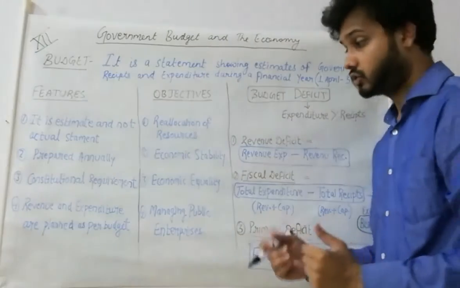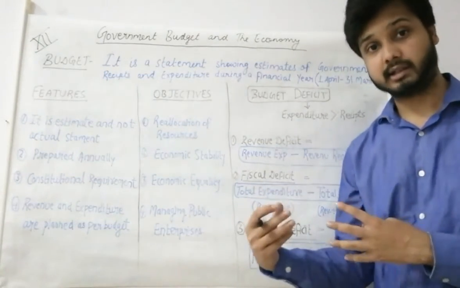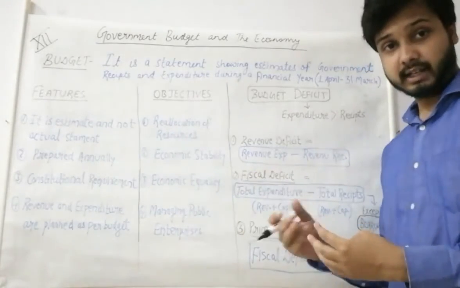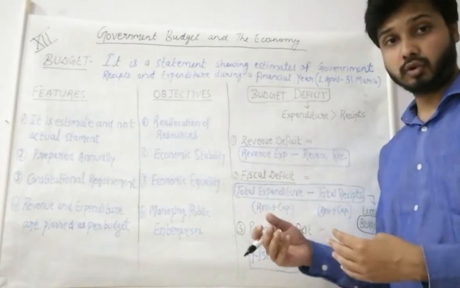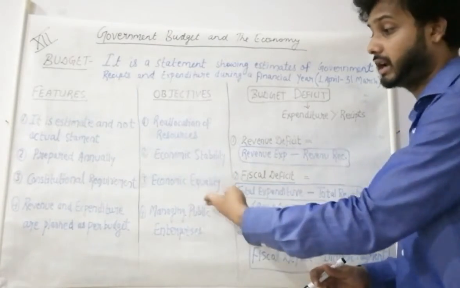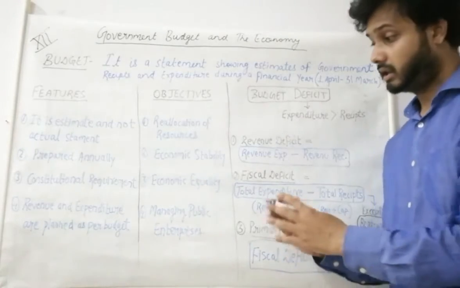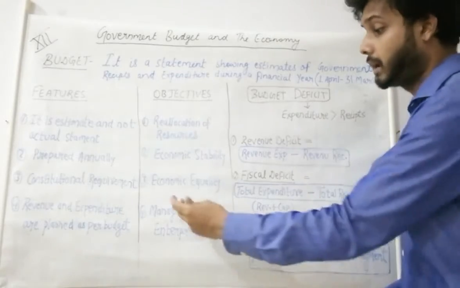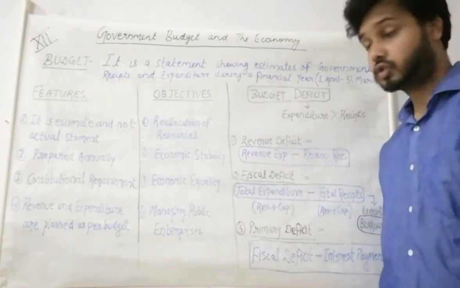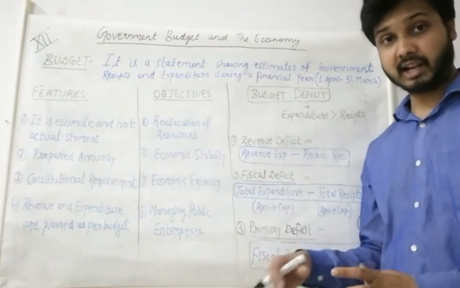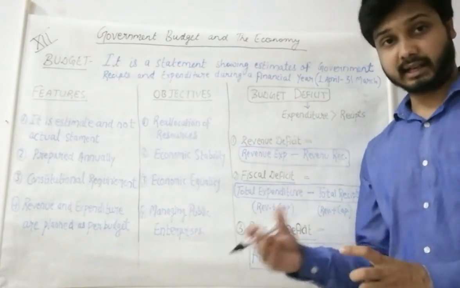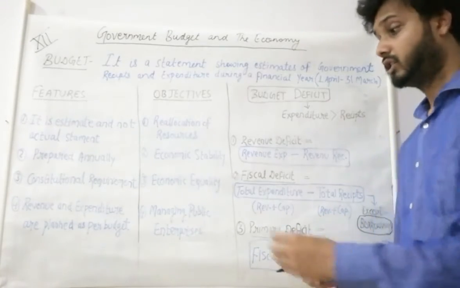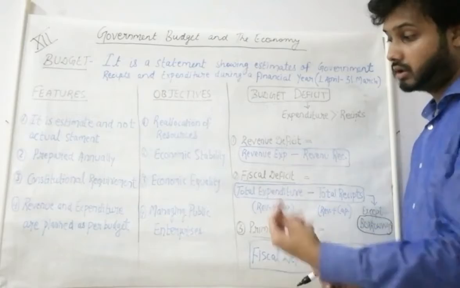Economic equality. We know that there is a big gap between the rich and the poor, and through the budget we allocate those resources. We try to spend more on the poor people so that we can make the economy more equal and decrease the gap between rich and poor. Managing public enterprises. Through budget the government tries to manage those public sector units which are going in loss and not earning much profit, and tries to recover them.